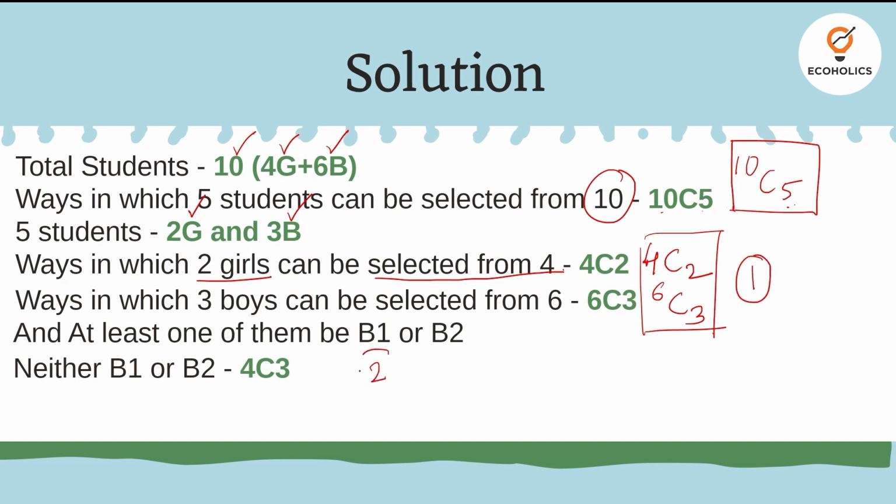Condition 2 requires you to ensure that out of these 3 boys, at least one of them should be either boy 1 or boy 2.